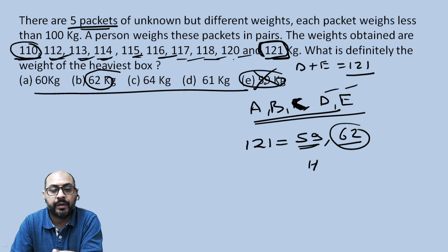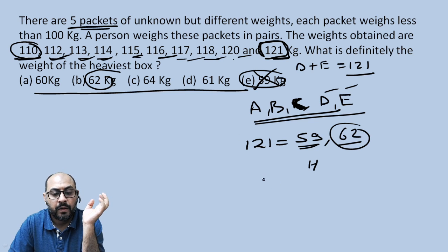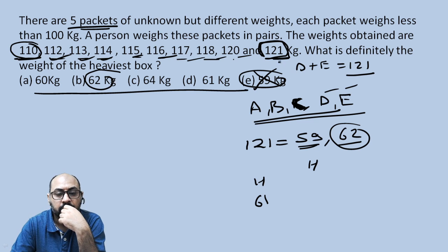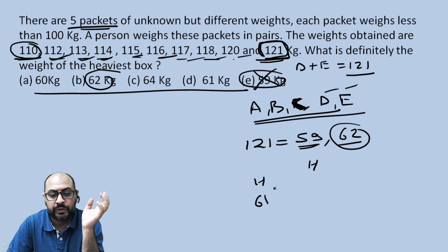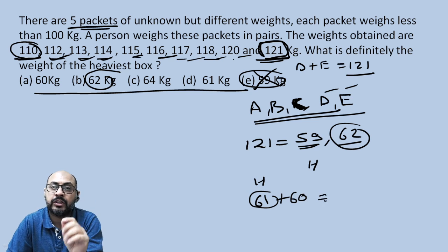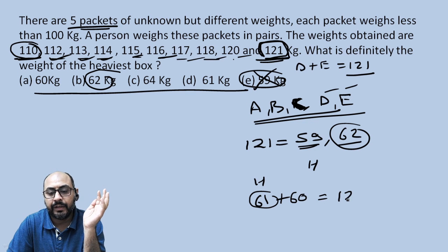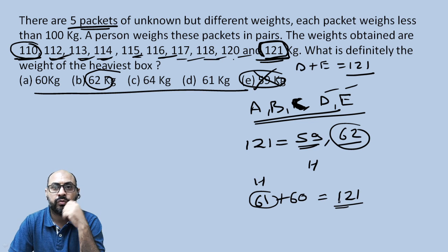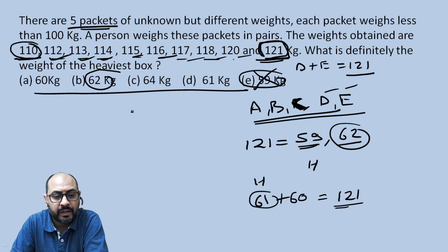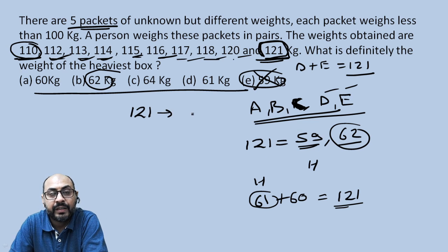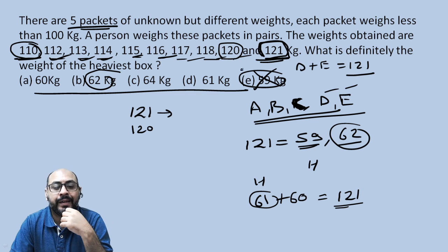So one is eliminated. Now, let us take your answer. Suppose you're having the heaviest one as 61. Point taken. So for 121 kilos, you need the heaviest one as 61 and the second heaviest box should be 60 kilos. Getting it? This will give me 121. No issues over here, right? Now, please try and understand. 121 is the sum of the heaviest two boxes. And the next largest sum that you're getting is 120.